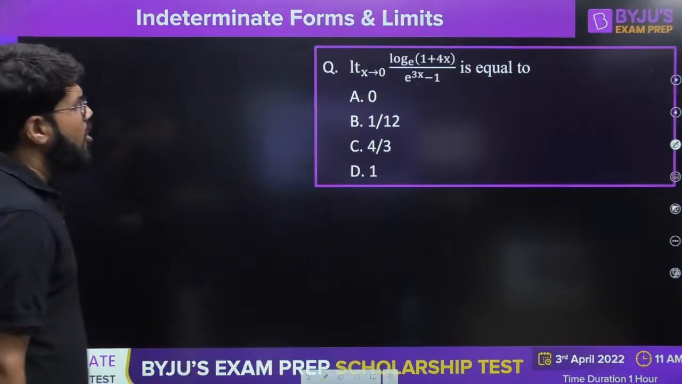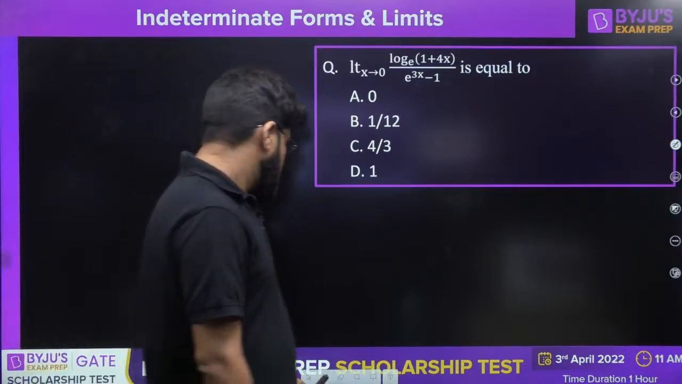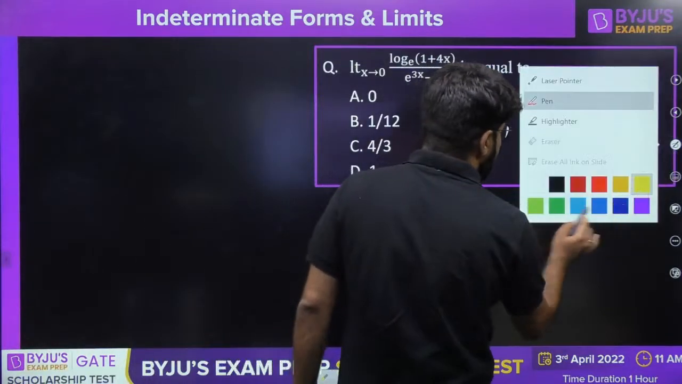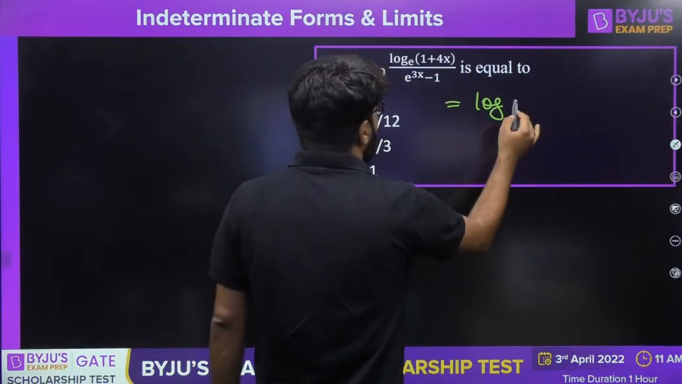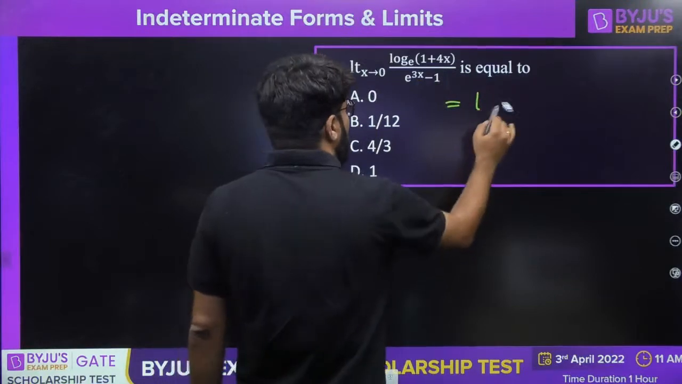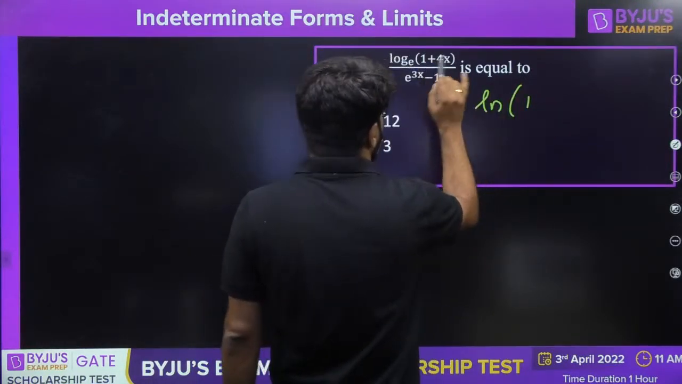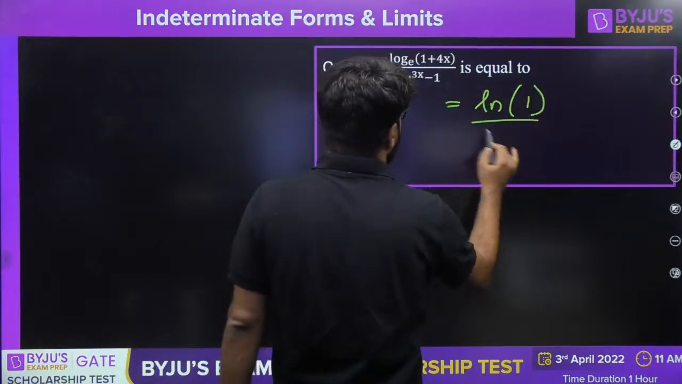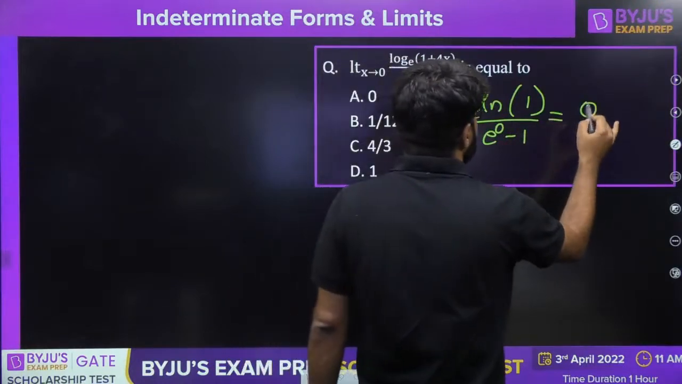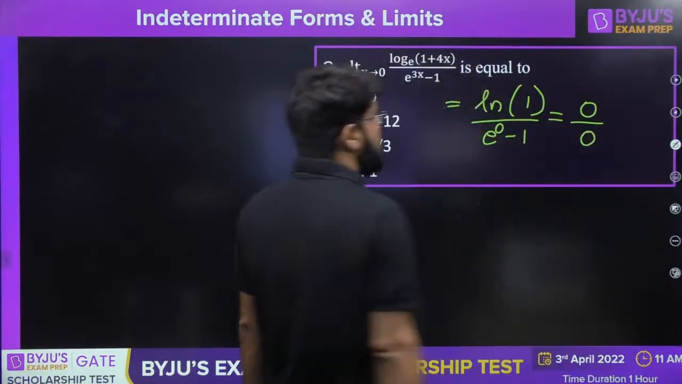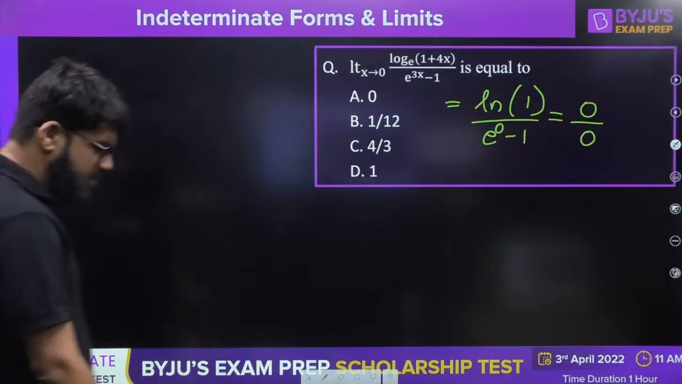Okay, so log of 1 plus 4x is divided by e power 3x minus 1. Let us check, x tending to 0. So this is log to the base e, that means it is a natural log. So let me write it as ln(1 plus 4x), x tending to 0, divided by e power 3x minus 1. So ln 1 divided by e power 0 minus 1. Log 1 is 0 and 1 minus 1 is also 0. So this is the 0 by 0 form.